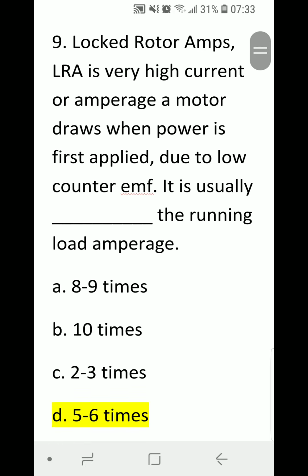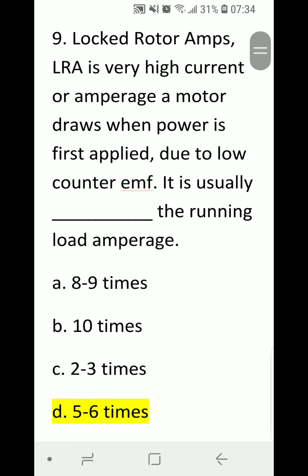Number 9. Lock rotor amps or LRA is a very high current or amperage a motor draws when power is first applied due to the low counter EMF. It is usually blank the running load amperage. A 8 to 9 times, B 10 times, C 2 to 3 times, or D 5 to 6 times. Correct answer is D 5 to 6 times.